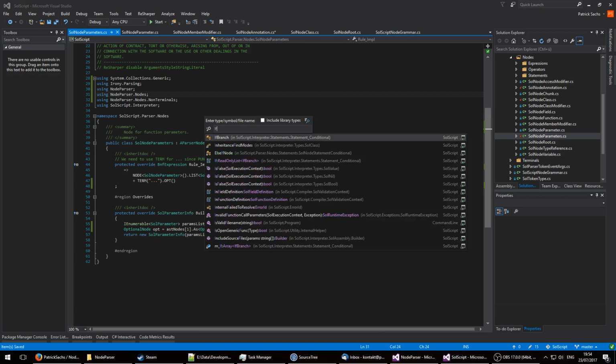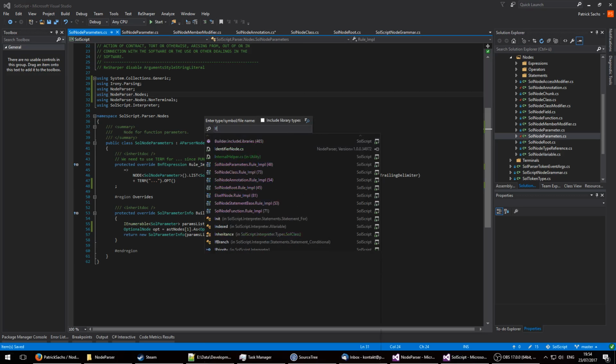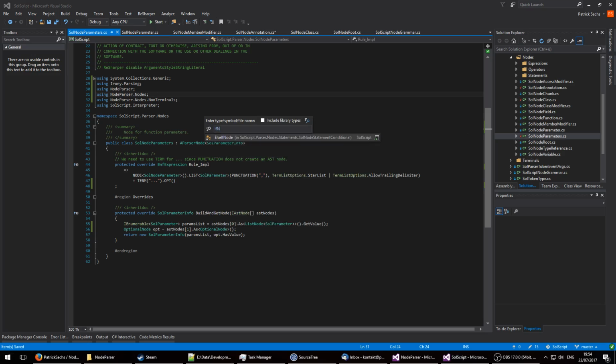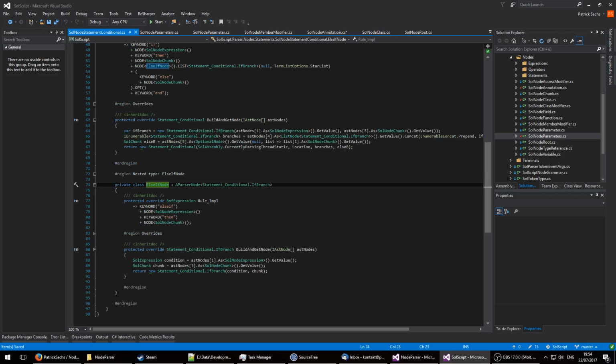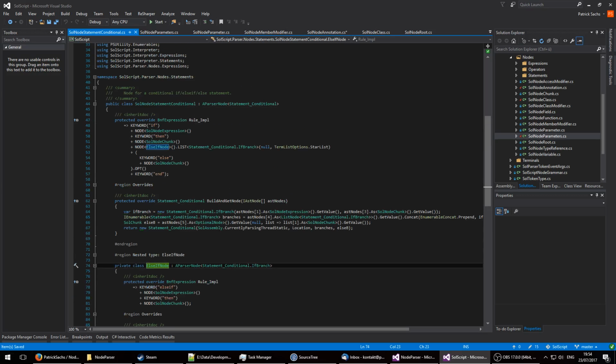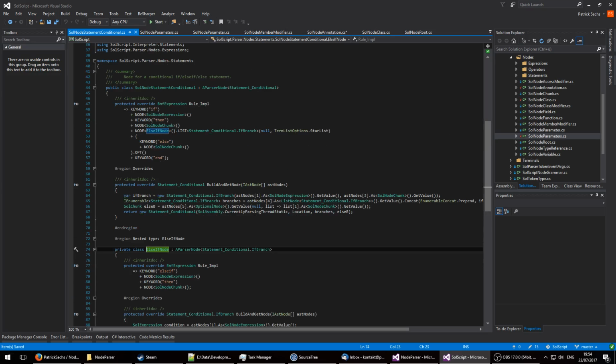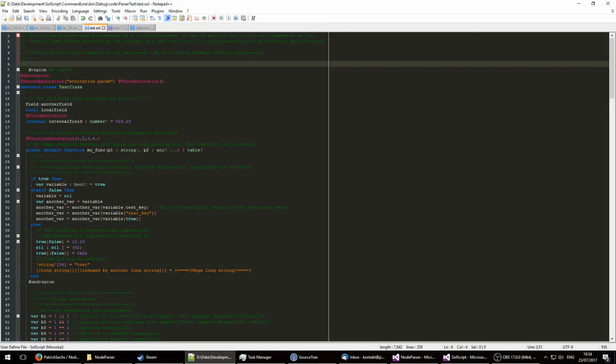For example, let's take a look at how the if node, a conditional, is done here. We have an if, then an expression, and it looks very familiar to Lua. Well, actually, let's fire up Notepad++.